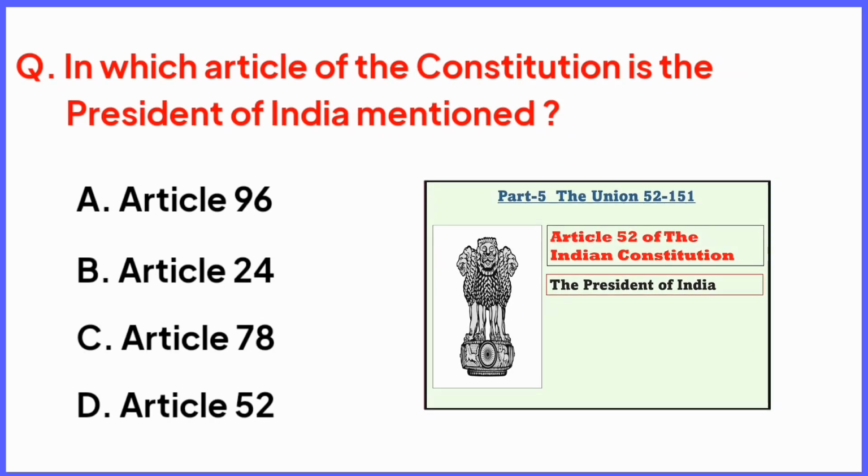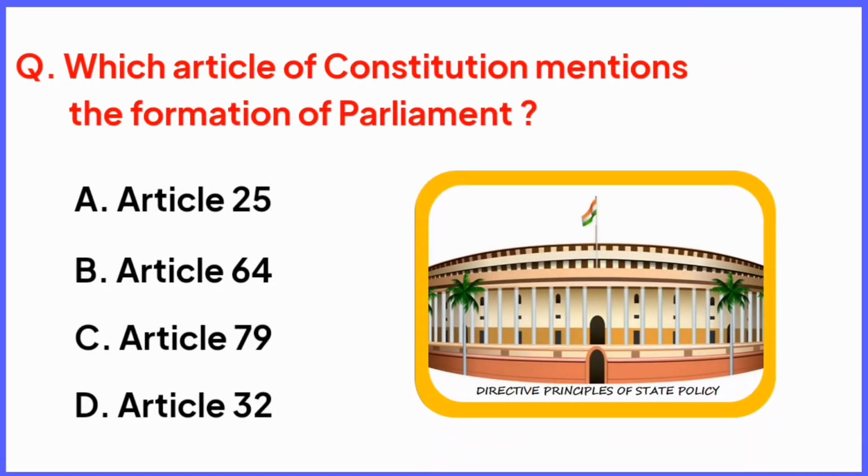In which article of the Constitution is the President of India mentioned? Right answer is option D, Article 52. Which article of Constitution mentions the formation of Parliament? Right answer is option C, Article 79.